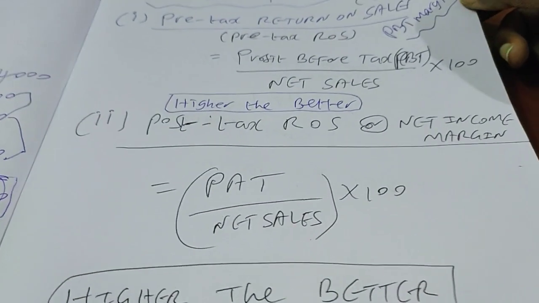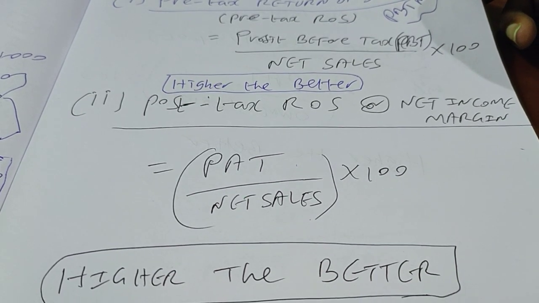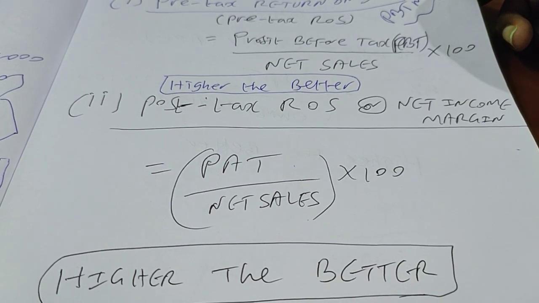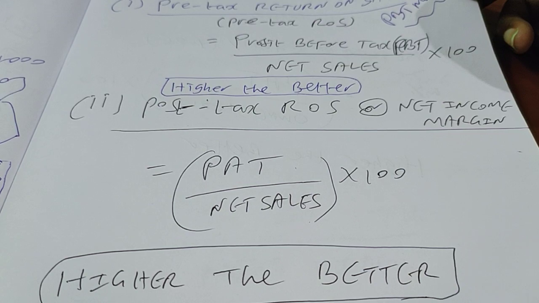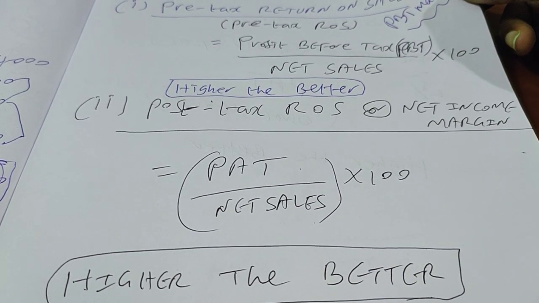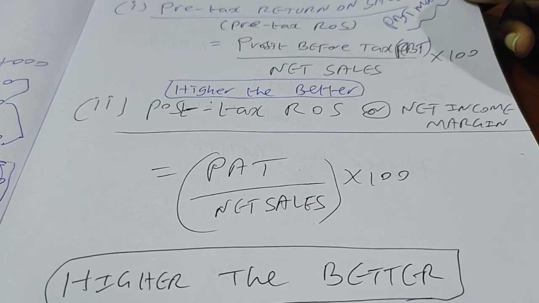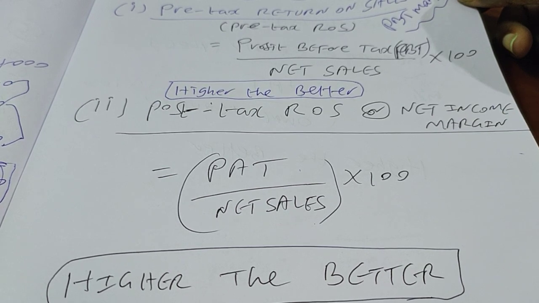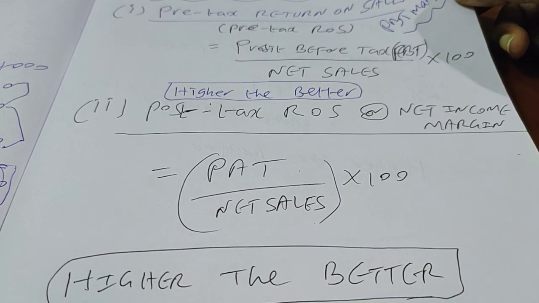Sometimes managers are said to be managing only the income statement. That means they are working only for profit. They don't bother about the other two financial statements, namely cash flow statement and balance sheet, which is not right. You should focus on everything. If you do that, then you are managing the business in a myopic manner. That means you are profit myopic. You want only profit, so you look at only the income statement for your computation, which is not right, because this is not a holistic performance metric.